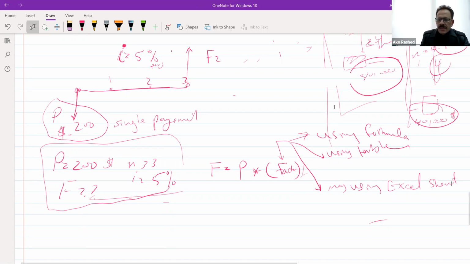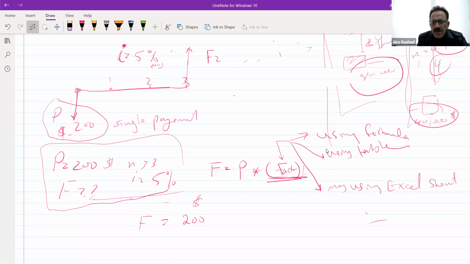Now, I want to see exactly what the value of F will become. We usually write this factor like this. The P value here is $200, and I will write the shape of the factor. I have P, and this is given. This is find. I am going to find something.